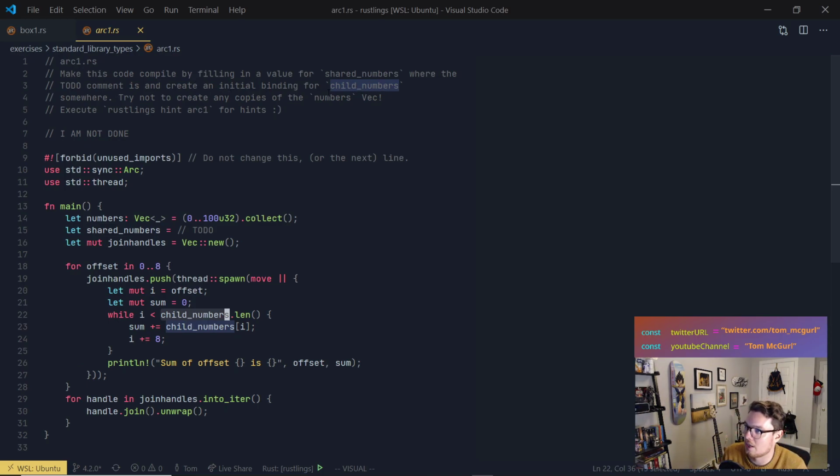create initial binding for child_numbers. So we have to create the initial binding. I was going to say it doesn't look like it's defined. So while i is less than child_numbers.len(), sum plus equals child_numbers[i]. So it's going to add them, right? Sum's going to start at 0, and it's going to continue to add the numbers in child_numbers. And then i plus equals 8. All right. Sum of offset is, and it's going to print the offset and the sum. And then for handle in join_handles, turn it into an iterator, handle.join().unwrap().